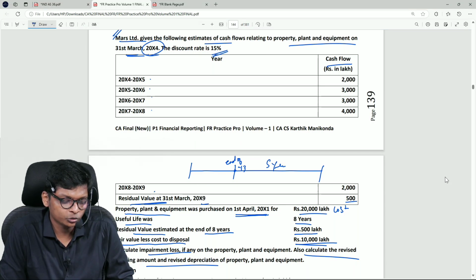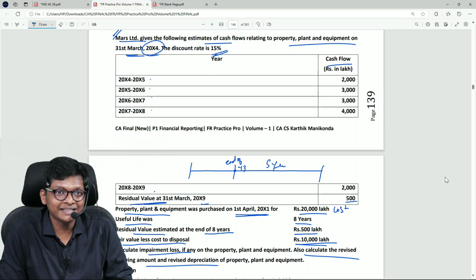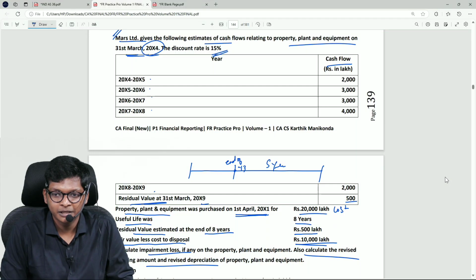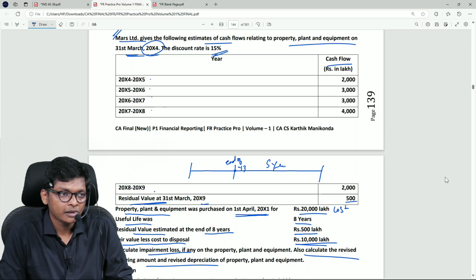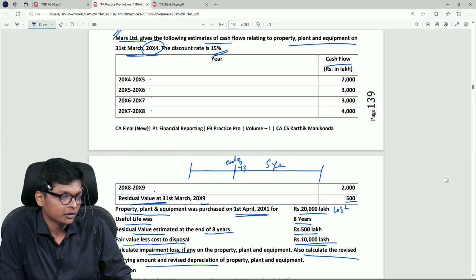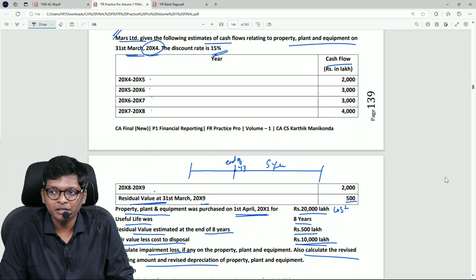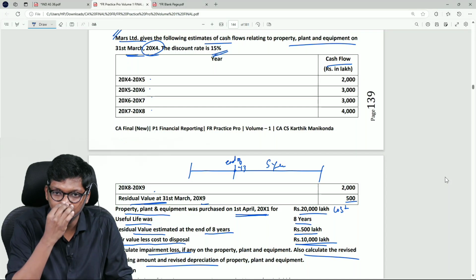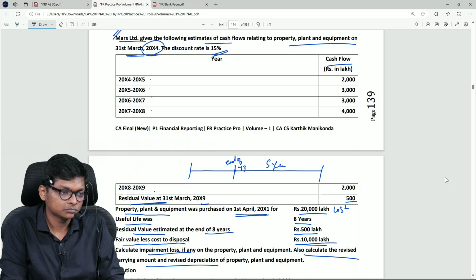Do it. Recording students, this question has come in CA Inter for 5 marks in one of the latest attempts. Same question, copy paste from final book because the syllabus is there now in Inter. 5 marks he asked in Inter. For them it will be a compulsory question. Impairment. For us it's the intro question.